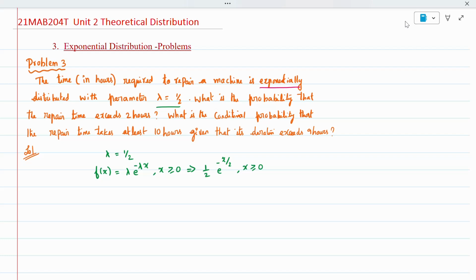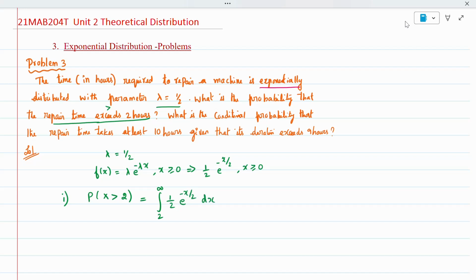Okay, first subdivision: what is the probability that repair time exceeds 2 hours? Exceeds means greater, so probability of x greater than 2 is asked. The lower limit is 2 and the upper limit is infinity, so the integral from 2 to infinity of 1 by 2 e to the power minus x by 2 dx.